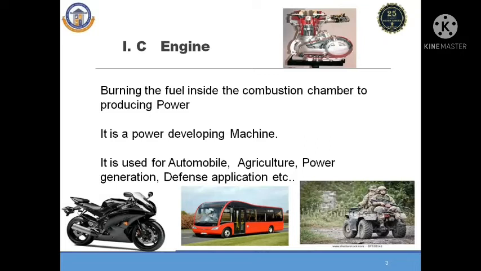The engine converts the chemical energy of the fuel into mechanical energy. The mechanical energy is the power output from the crankshaft of the engine, which is attached to a generator. The generator produces the electricity. Apart from power generation, it can also be used for defense applications, etc. In all places, whether moving or stationary, the internal combustion engine can be used.